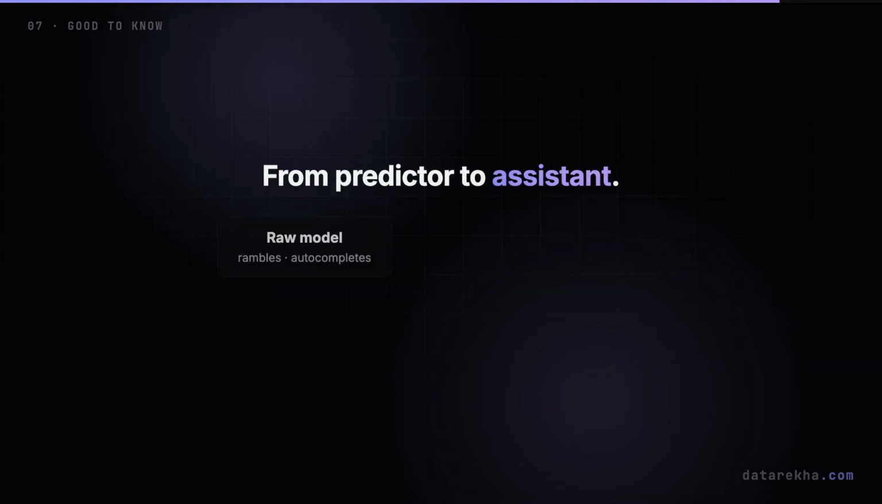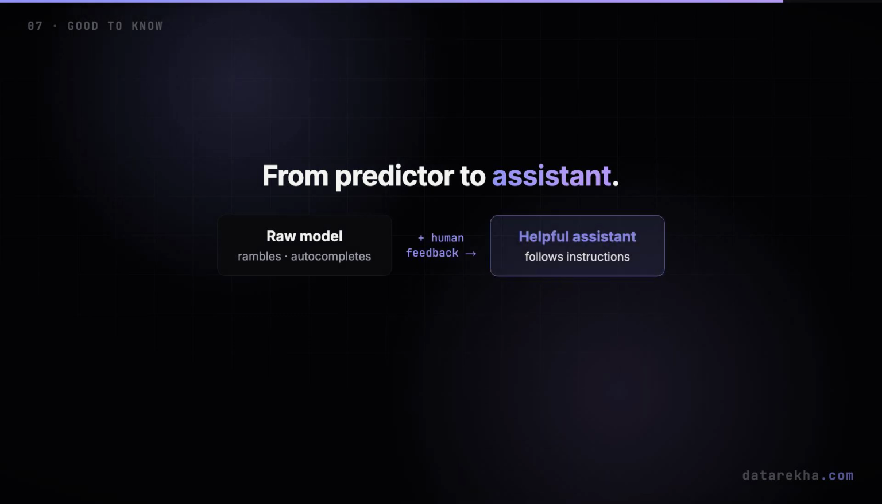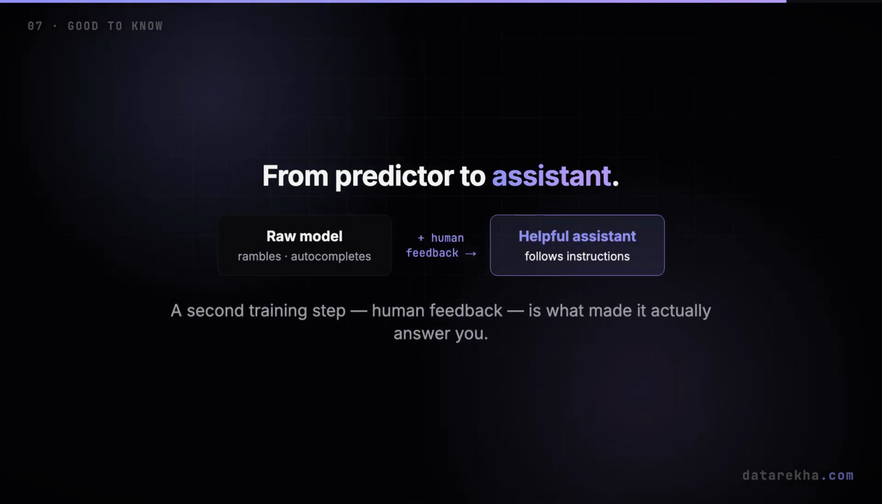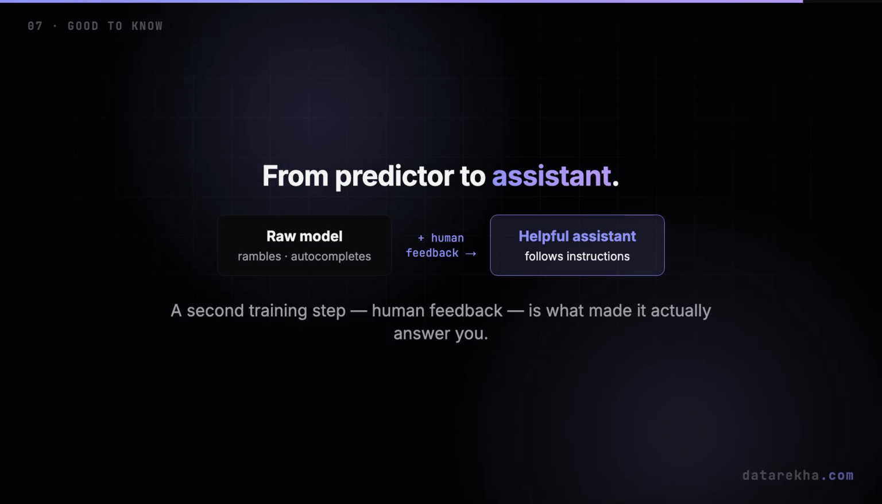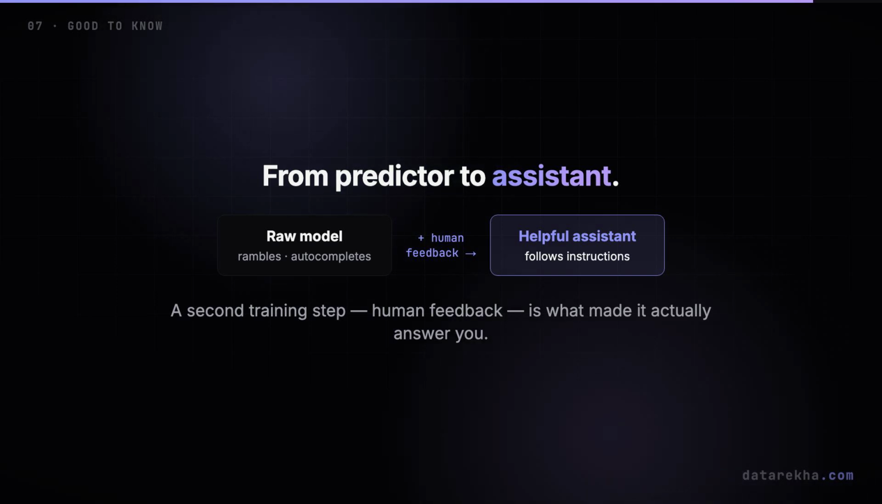And one last piece. A raw next word predictor, fresh off the internet, would just ramble or autocomplete your sentence. It wouldn't actually answer you. A second training stage, using human feedback, taught it to follow instructions and be genuinely helpful. That step is the real difference between a giant text predictor and the assistant you actually talk to.